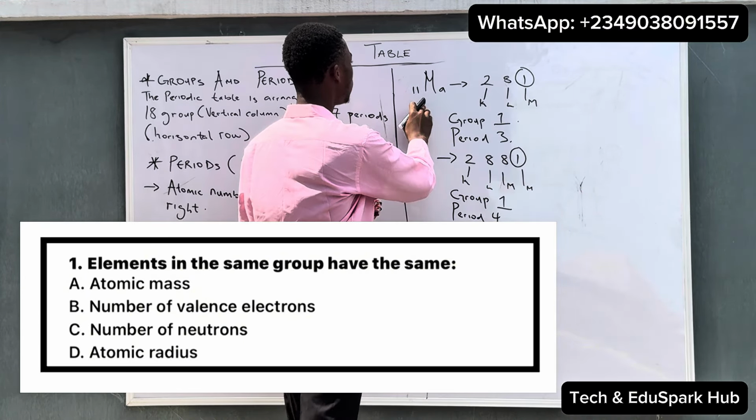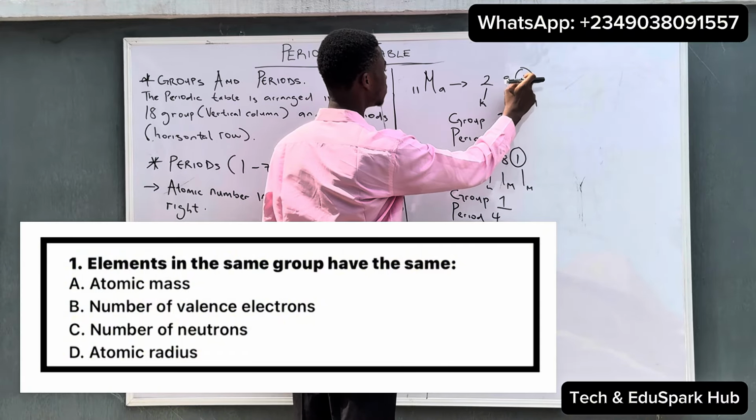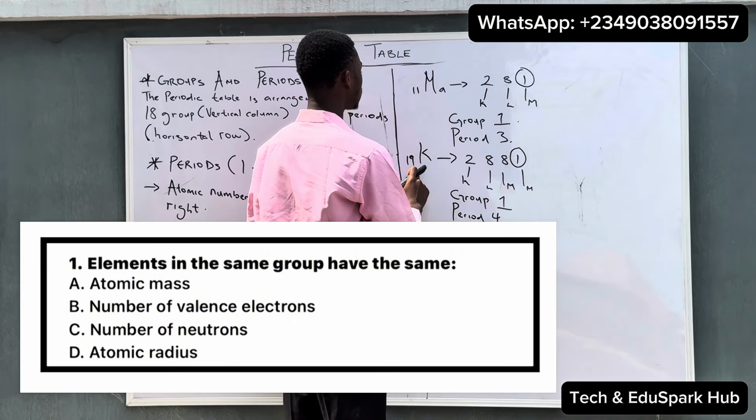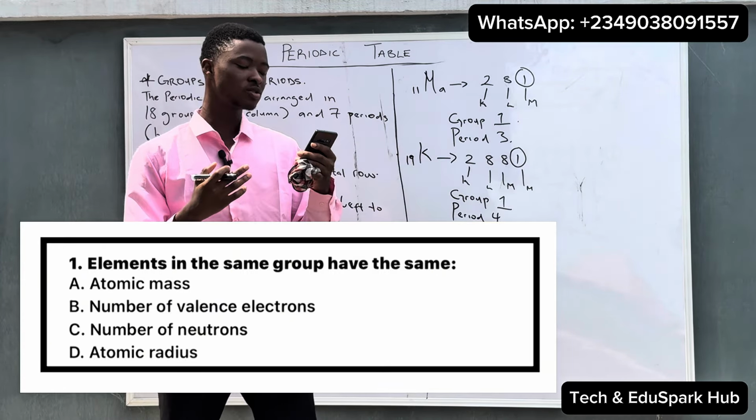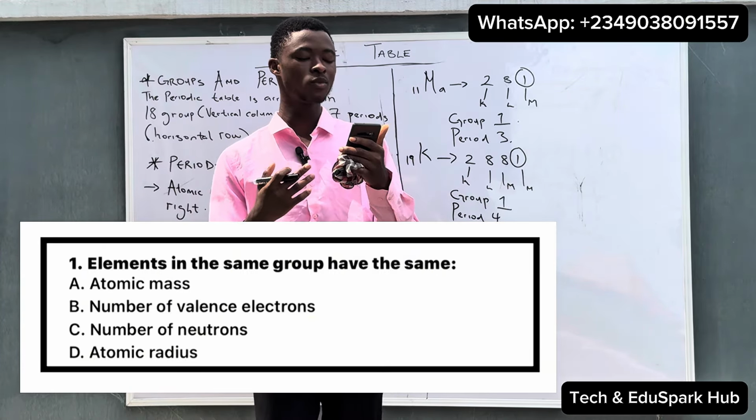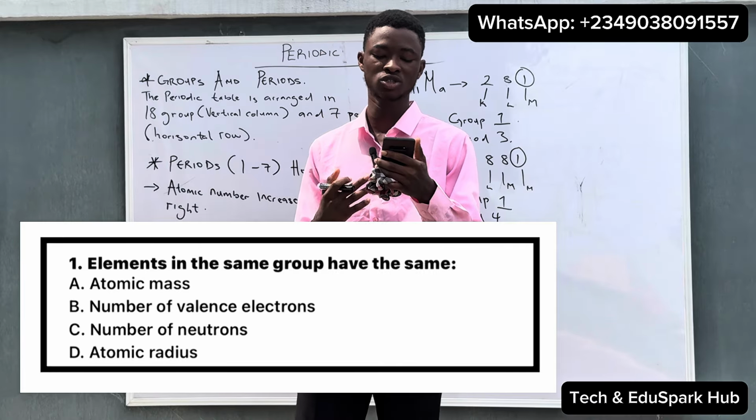So you can see for group 1, they have the same number of valence electrons, which is 1, and also 1 for another group 1 element, which is potassium. So you can say option B is correct for this kind of question. Elements in the same group have the same number of valence electrons.